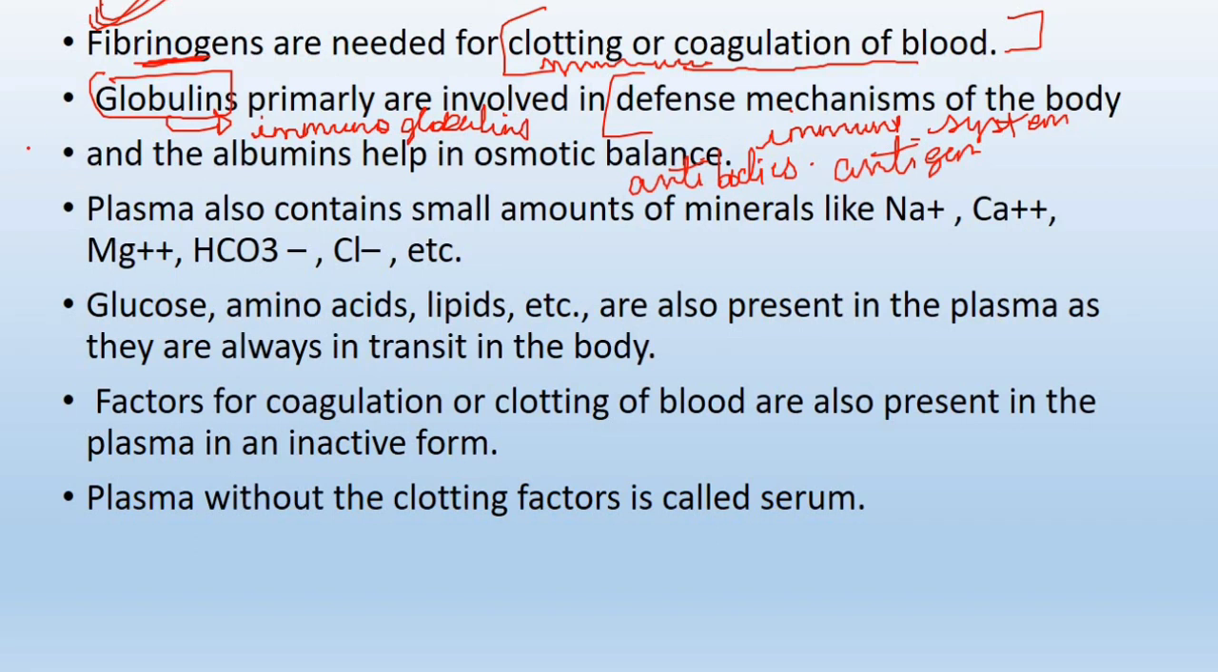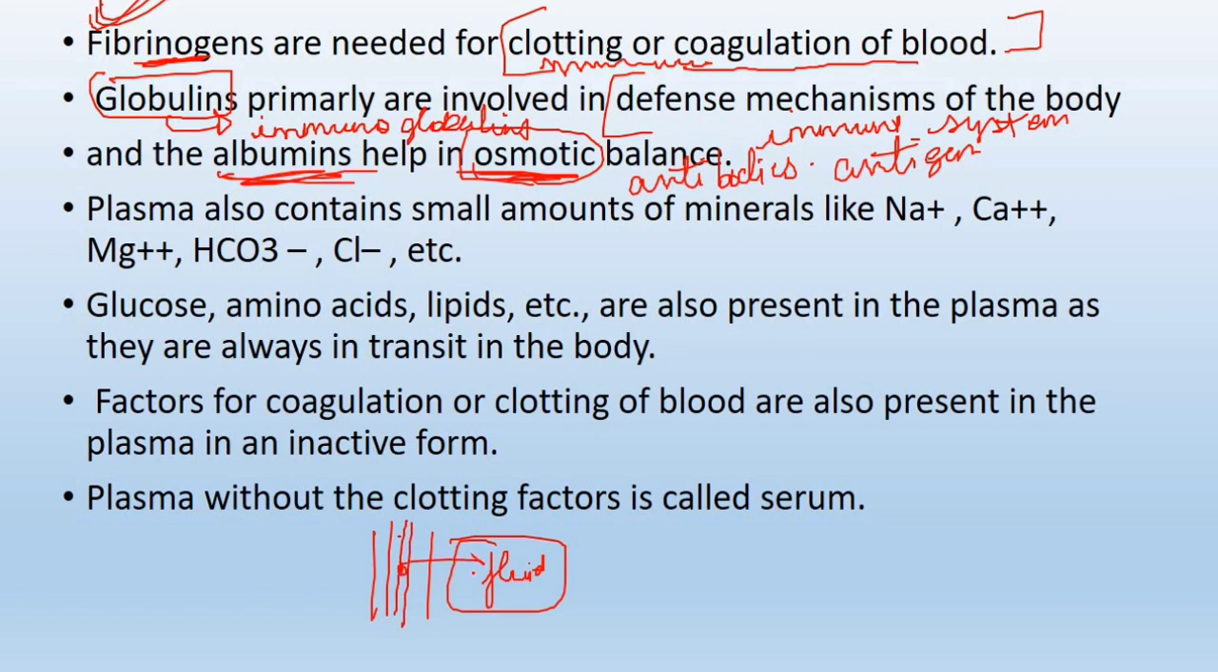Then the next protein is albumins. They help in maintaining the osmotic balance. If there is tissue over here, fluid over here, a blood vessel and blood, the fluid content in the blood shouldn't come out excessively, and neither should the fluid from the tissue flow inside. So a proper osmotic pressure needs to be maintained between the blood vessel and the surrounding tissue. That kind of osmotic balance is maintained by albumin.